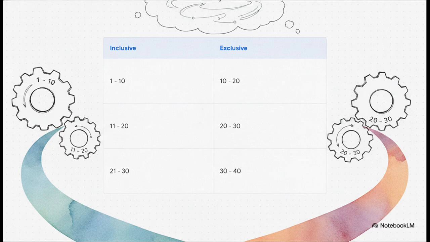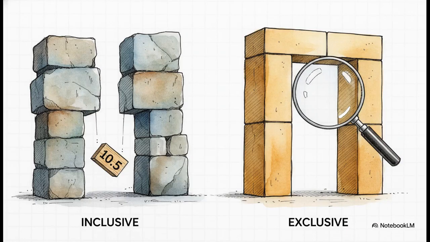They coincide perfectly. So why does this matter? Why do we care about this distinction? Well, think about it. If a student gets a score of 10.5, where does it go in that inclusive model? It literally doesn't fit anywhere. There's a gap. To ensure true continuity and to get the correct class limits for our final visual graphs, we absolutely must adopt an exclusive distribution.